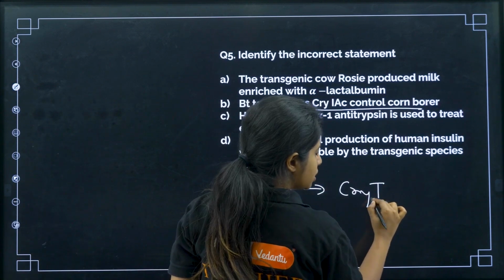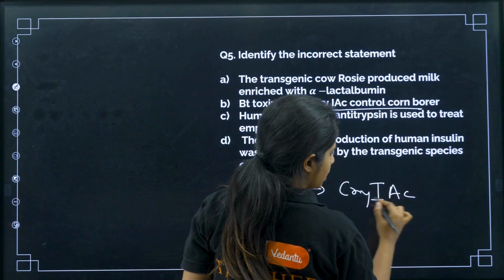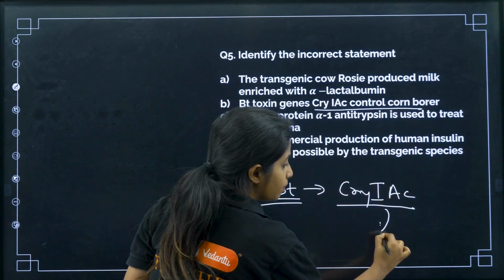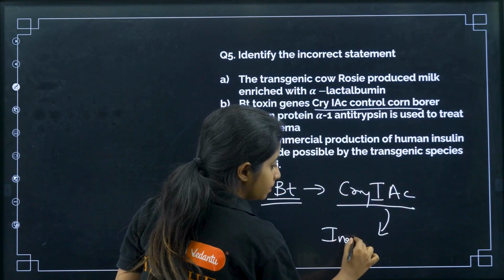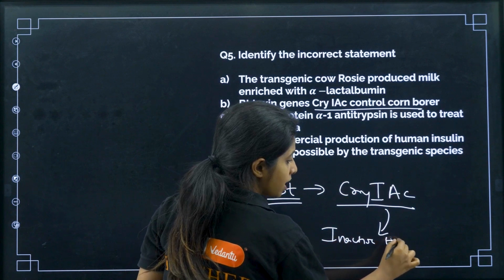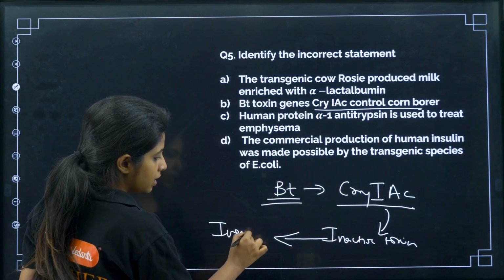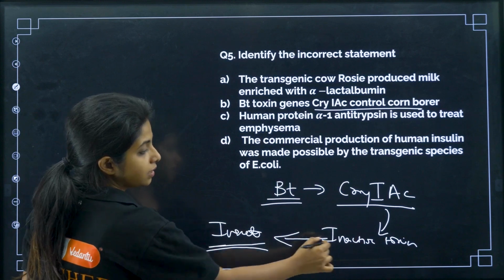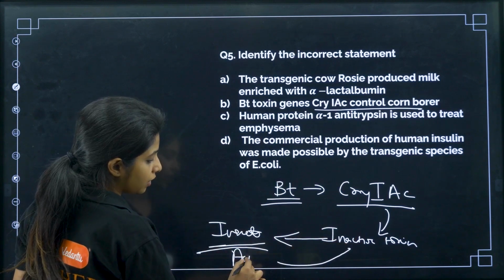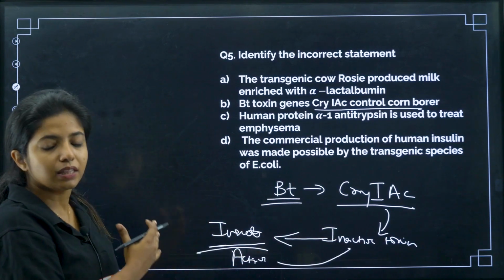One such Cry gene is Cry1Ac. Cry1Ac will be producing an inactive toxin, and when this inactive toxin is taken up by some insects, in the gut of the insect it becomes active, and it is going to kill the insect.